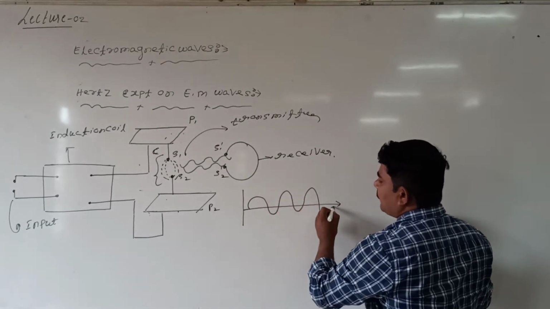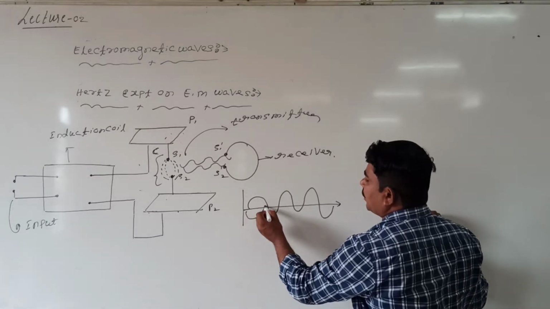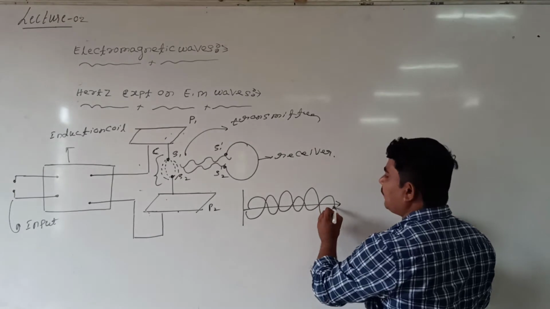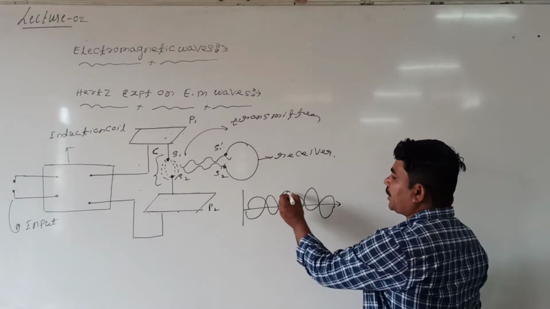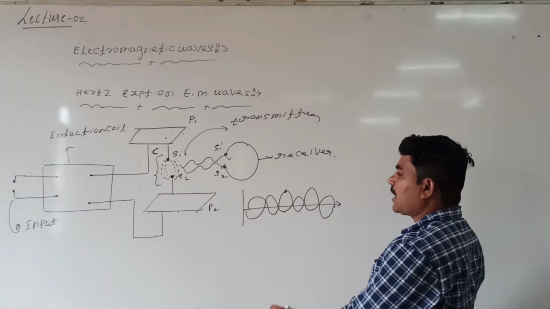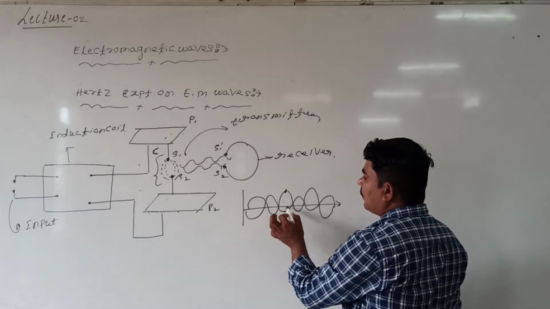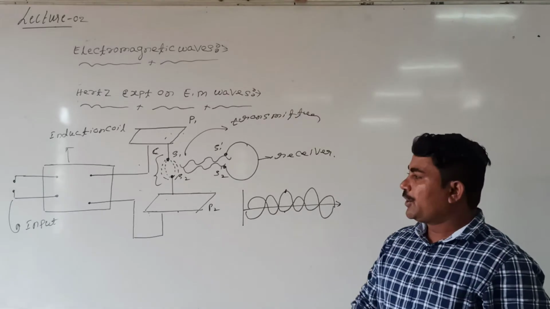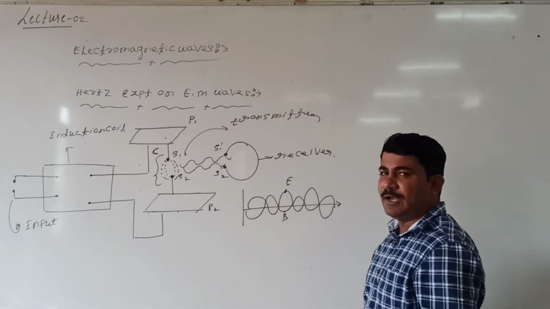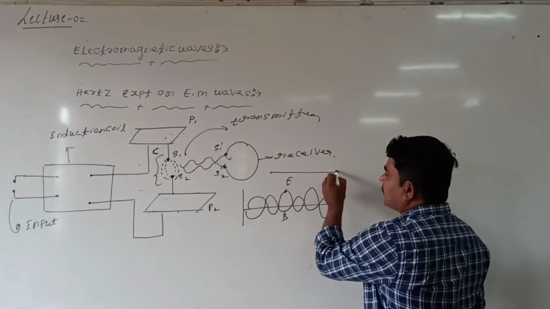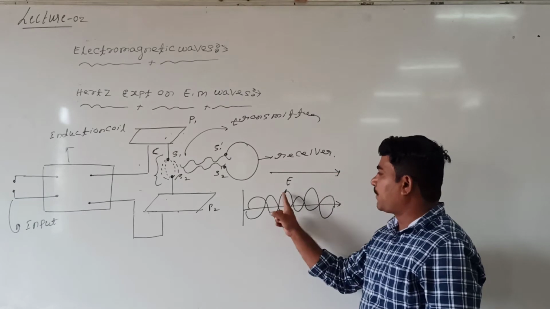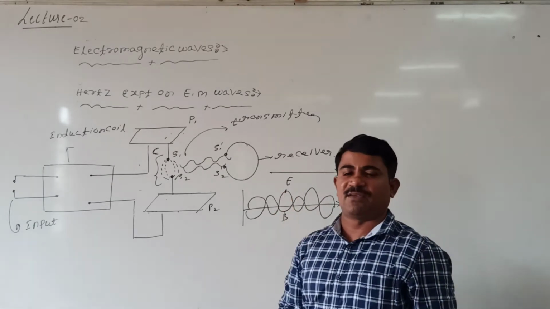One quantity we call the electric field, and the second quantity we call the magnetic field. Look at me. Here it consists of both electric field and magnetic field. So how do the waves come? The waves go periodically. Due to the changing electric field and the changing magnetic field, a new type of wave is produced, which we call the electromagnetic wave, and this electromagnetic wave is perpendicular to both the electric field and the magnetic field.